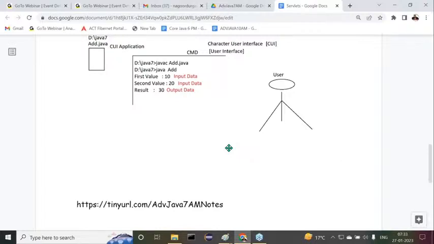Enterprise applications we can prepare by using Java. By using Java, two types of applications we are able to prepare. One is a standalone application, and another one is an enterprise application. Now I'm giving a brief introduction about the standalone application. Once you understand the standalone application, we'll move to the enterprise application. There we are going to understand what a web application is and what a servlet is. From that point onwards, we are going to understand servlets continuously. So this is the brief introduction of why I'm taking all these points.